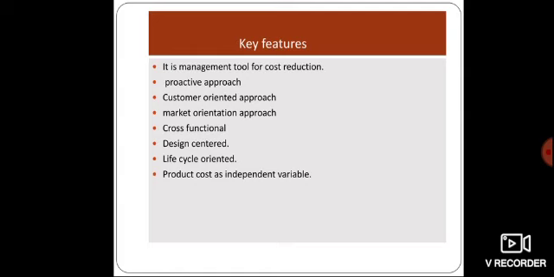Product cost as independent variable. The product cost is a target cost that should be achieved, so it is an independent variable, but in traditional accounting it is a dependent variable. This is the key features: cost reduction, proactive approach, customer oriented approach, market oriented approach, cross functional, design centered and life cycle oriented, and also product cost as independent variable.